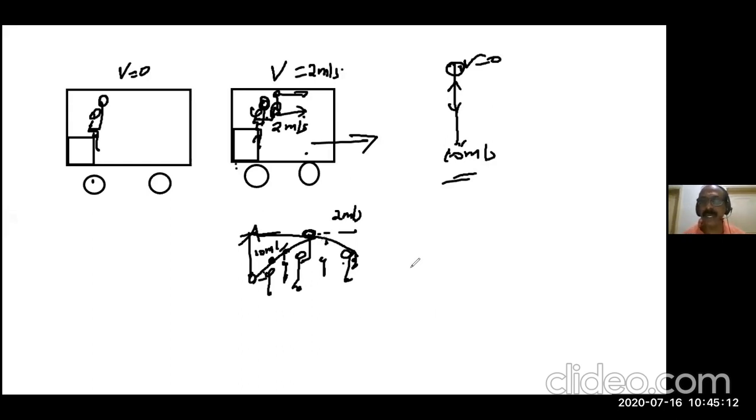Simultaneously, you will be traveling in this direction, and the stone will be traveling in this direction. When you reach here, stone is here. When you reach here, stone is here. So for you, it's up and down motion, isn't it? Because both are having the same velocity.